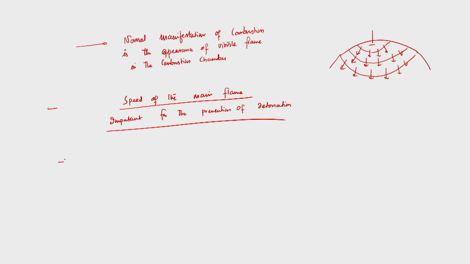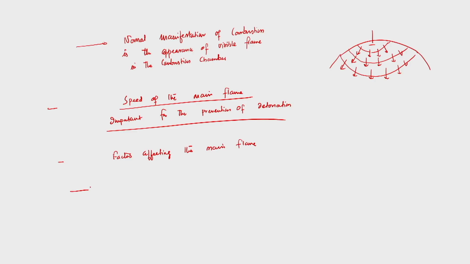So now what are the factors affecting the main flame speed? We have understood up till now that the speed of the main flame is crucial for the prevention of detonation. Now we need to know what the factors affecting the main flame are.